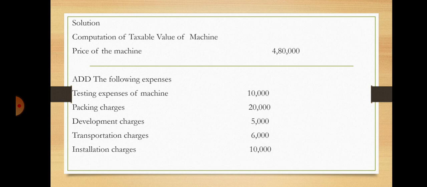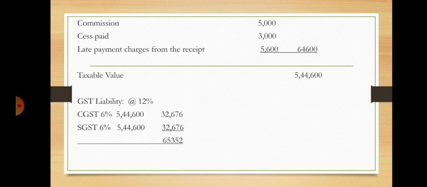The expenses like testing expenses, packing charges, development charges, transportation charges, installation charges. They have not given any specific information whether these are included or not in the price, so you must make the adjustment. You take all these expenses, and commission is given in the problem, so you take commission 5,000. Cess paid is there, 3,000. It is also added. So cess, any duties, compensations, any taxes if due, are added to the price of the machine to find the taxable value.